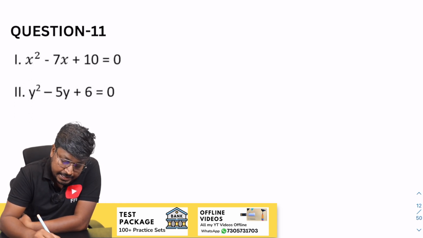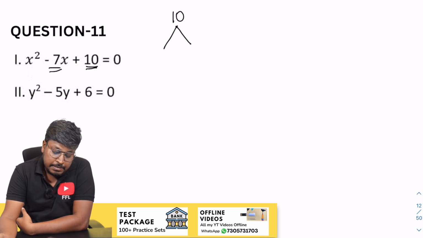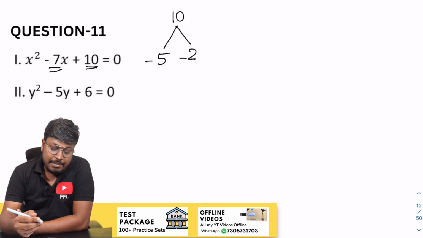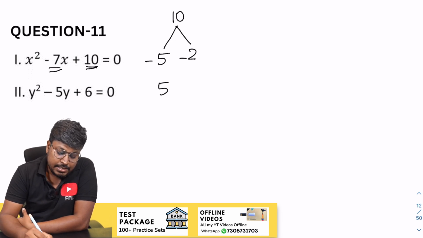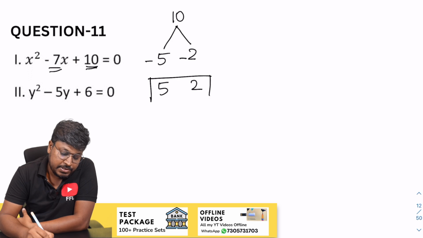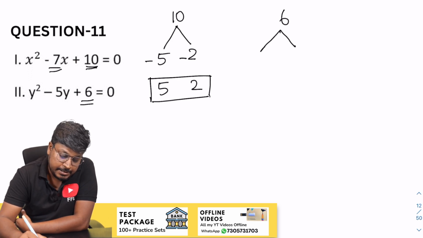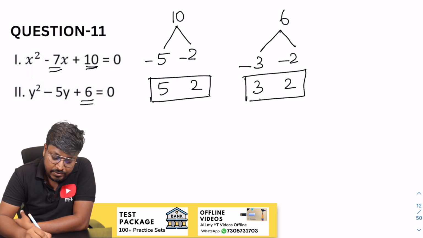So here it is 10, right? So our target is to get minus 7. So 5 into 2 will be 10, minus 5 minus 2, when you add minus 5 and minus 2, the resultant will be minus 7. So while writing the factors, change the sign. So plus 5 plus 2 will be the factors. So next will be 6, and 3 into 2 will be 6, minus 3 minus 2. While writing, change the sign, 3 and 2. That's it, very easy. And now we have to compare.